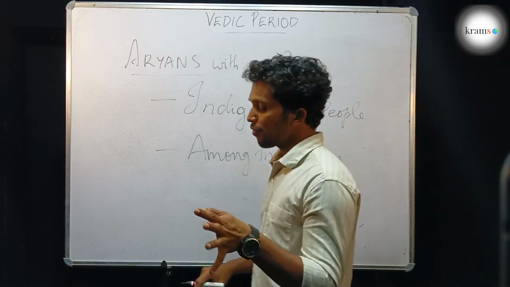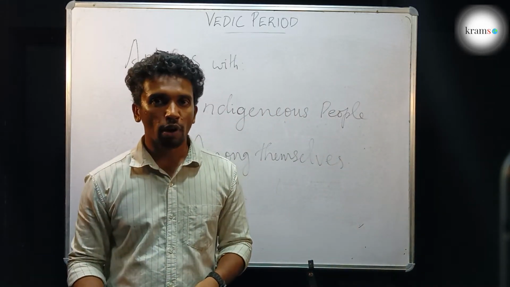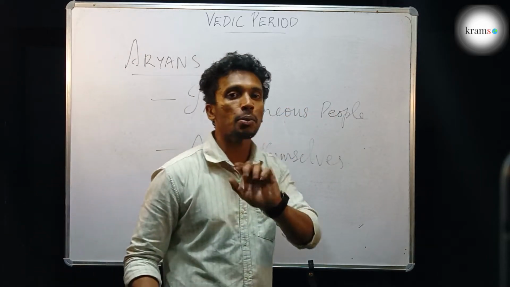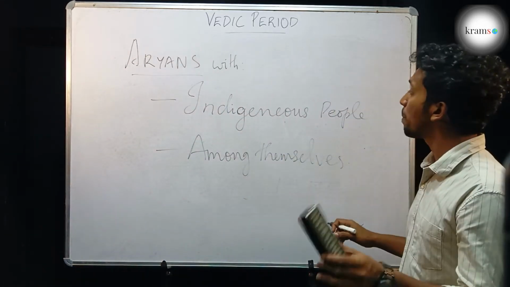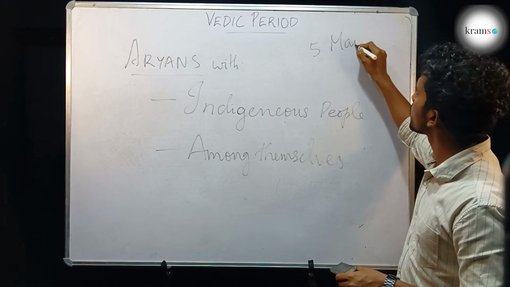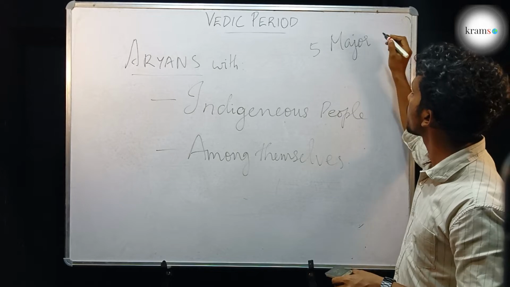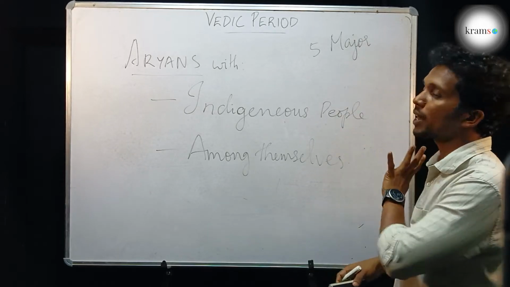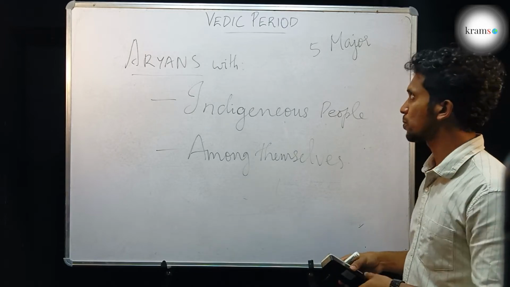From the Rig Veda we also come to know that out of the numerous Aryan tribal groups that came to India, there were 5 major, strong and powerful groups.